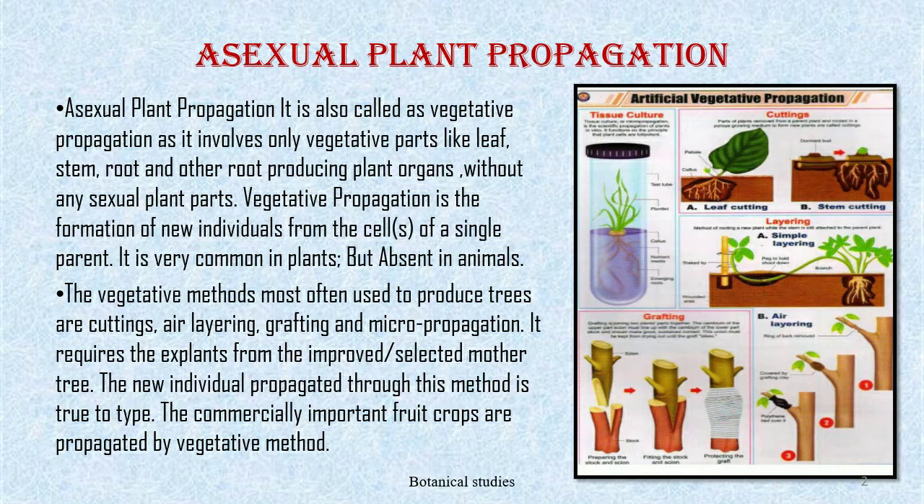The vegetative methods most often used to produce trees are cuttings, air layering, grafting, and micropropagation. It requires the explants from the improved or selected mother tree. The new individual propagated through this method is true to type. The commercially important fruit crops are propagated by vegetative method.